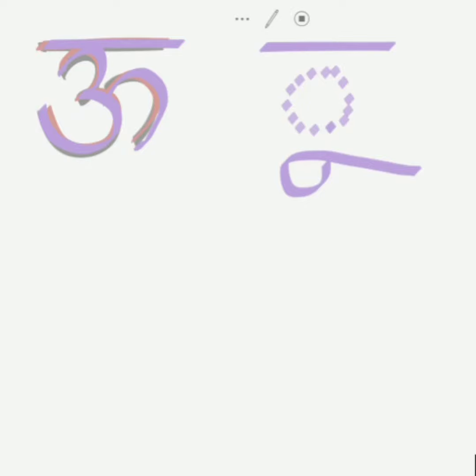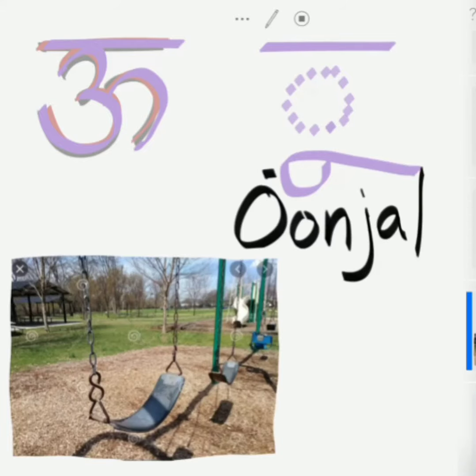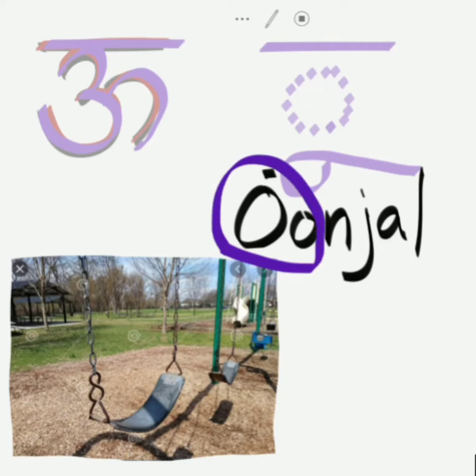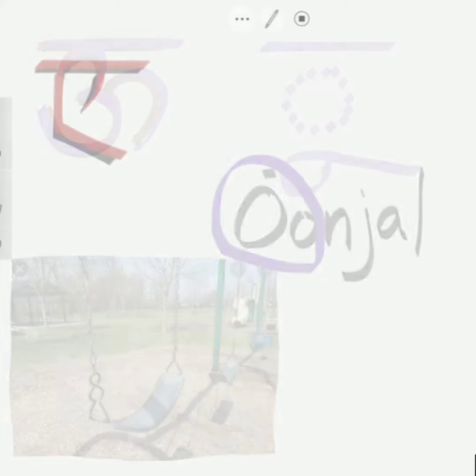The pronunciation of this oo is similar to Tamil word Oonjal. The oo is similar to Oonjal, and this is the second oo.